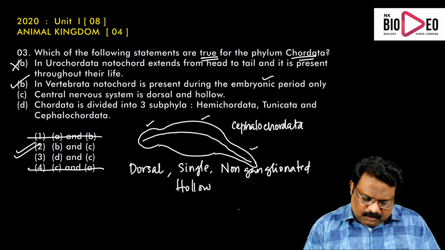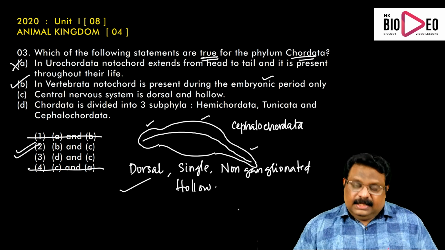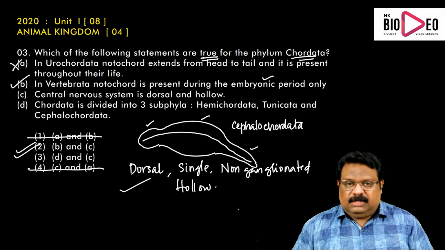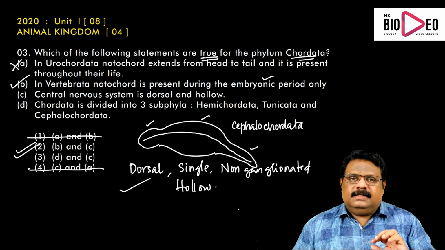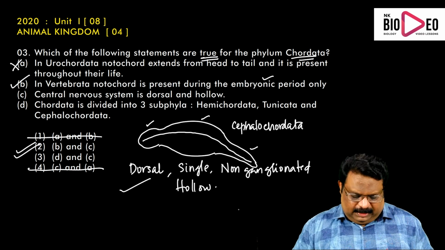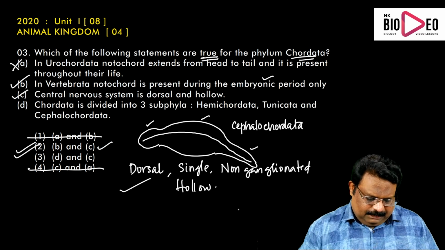This is the nature of the nervous system in chordates. In non-chordates, the nervous system is ventrally located, double, ganglionated and solid. Solid means no interior cavity. So the C statement also is right. So B and C are right.